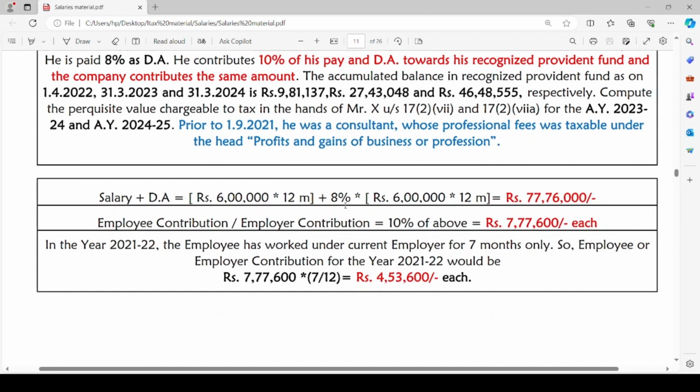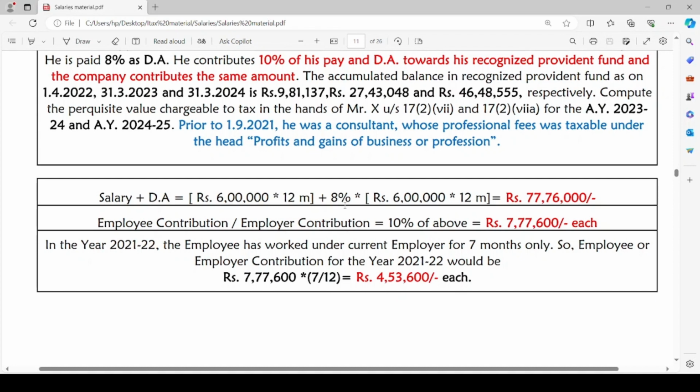Compute the perquisite value chargeable to tax in the hands of Mr. X under section 17 clause 2 for the assessment year 2023-24 and assessment year 2024-25. Prior to 1st September 2021, he was a consultant whose professional fee was taxable under the head PGBP.